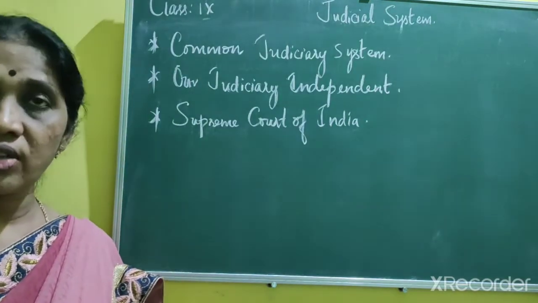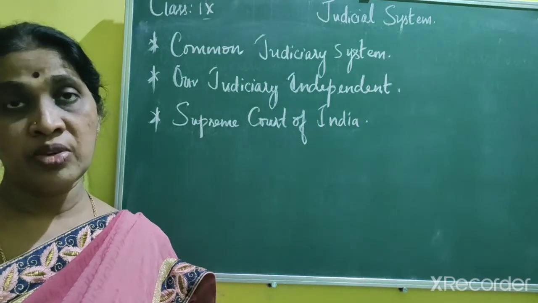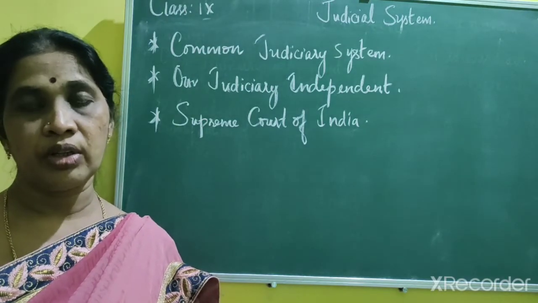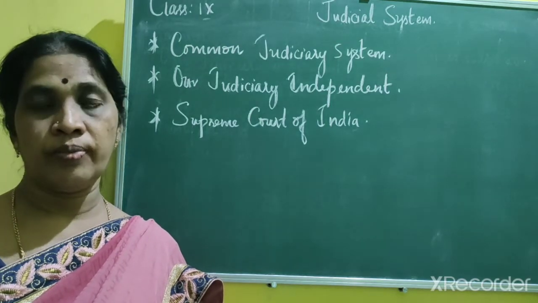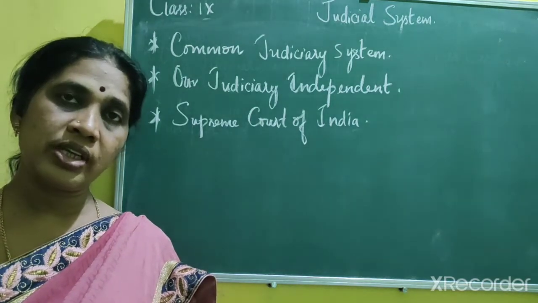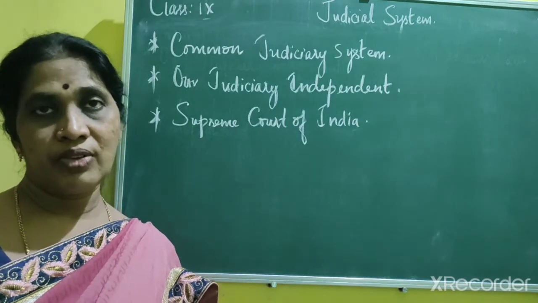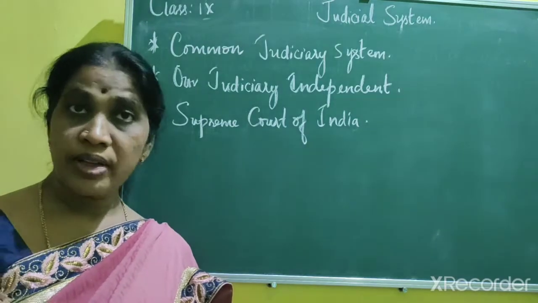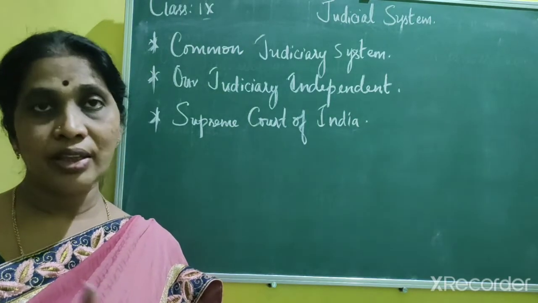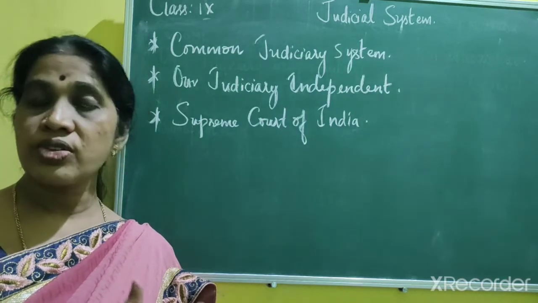So what does it mean? As you all know, there are three organs of the government, that means three branches of the government, that is legislature, executive, and the judiciary. So what is the function of the legislature? The legislature makes the law. You have learned in the previous chapter on the union government that the parliament, the members of the parliament, make the law. And the executive, what is this executive?